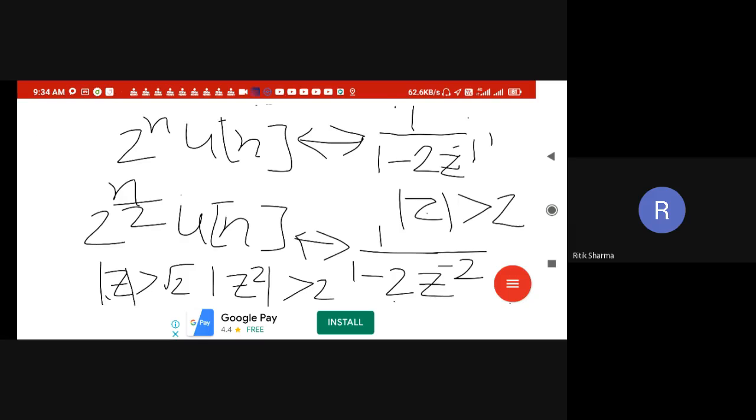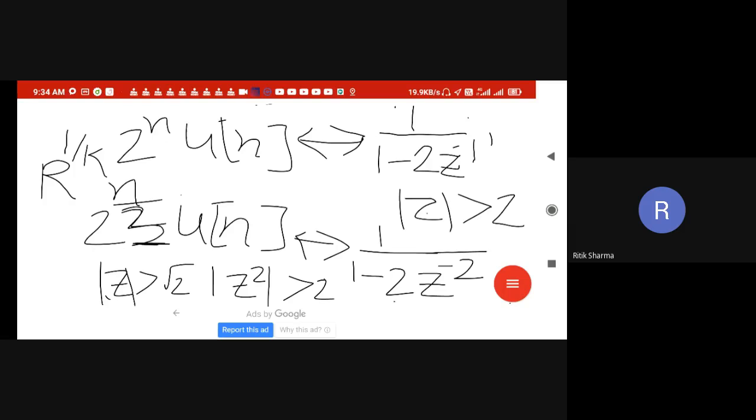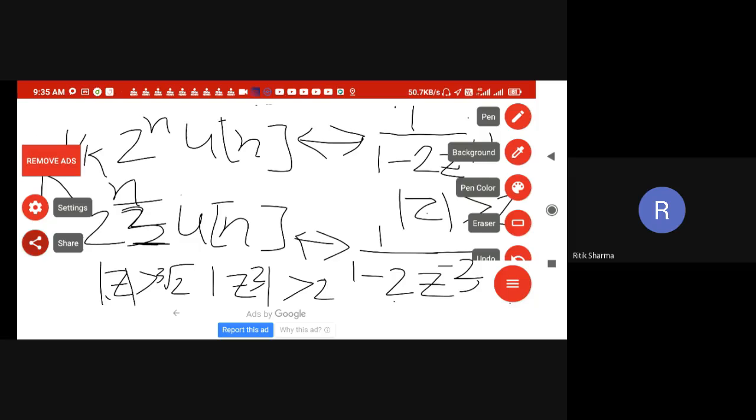Simply, if my ROC was r, the ROC now becomes r raised to the power 1 over k. For example, here we put k equal to 2, so the ROC becomes power 1/2. Similarly, if I had put 3 here, z to the power minus 3 would appear, and z to the power 3 greater than 2 means the ROC is cube root of 2, sorry, cube root of 2, right? So that is the thing we can do with this problem.